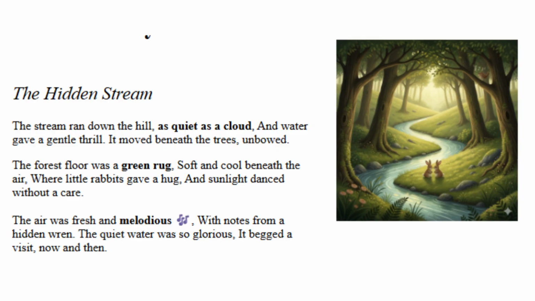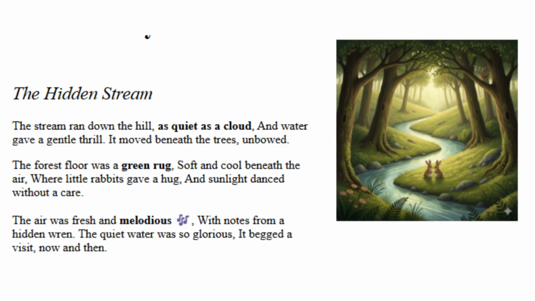Let's try a sixth question. Look at the rhyming words at the end of the lines. In the first stanza, which words rhyme? Now remember, the first stanza reads, "The stream ran down the hill, as quiet as a cloud, and water gave a gentle thrill.